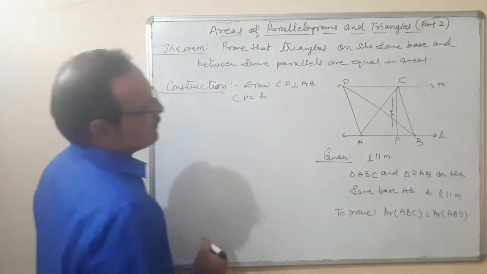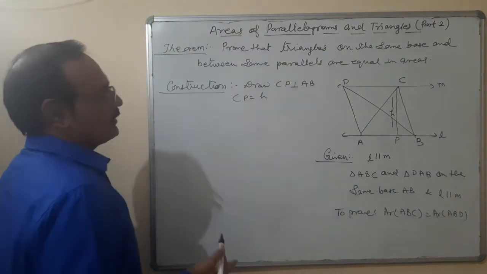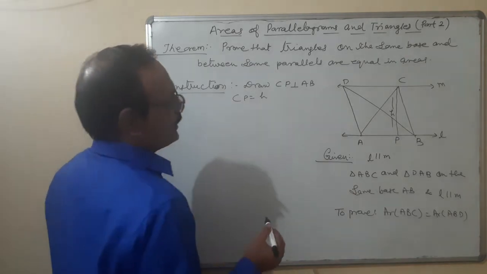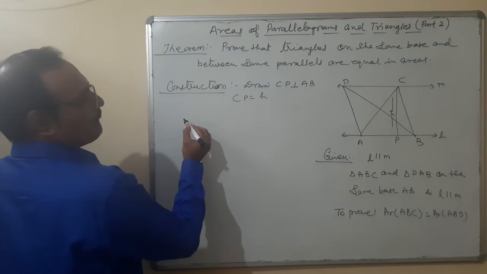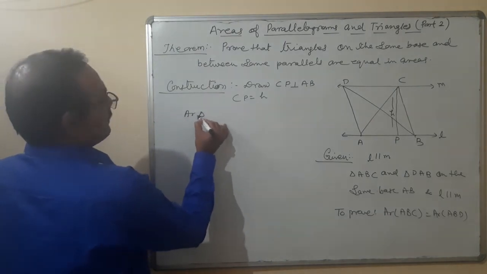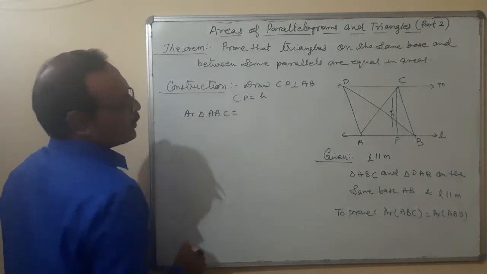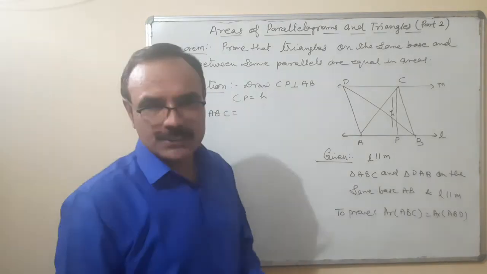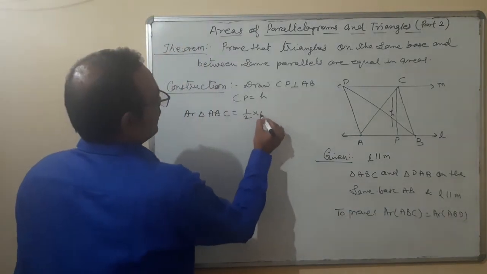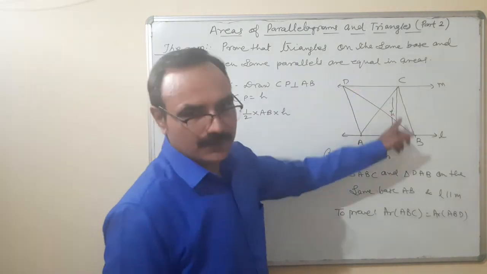Okay, simple. The proof is like this. One is: area of triangle ABC is equal to half into base into height, half base AB, height H, CP.